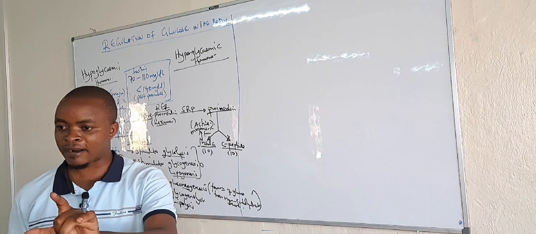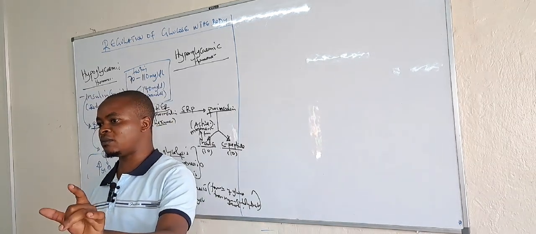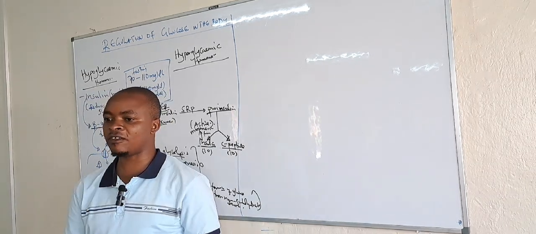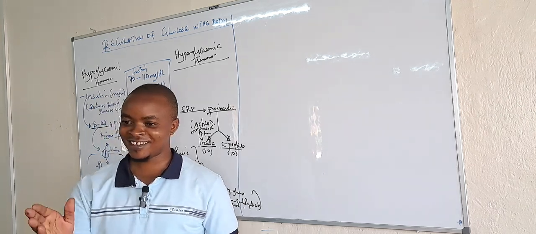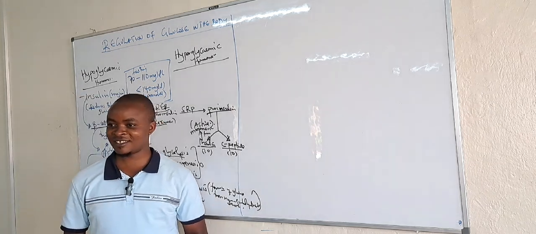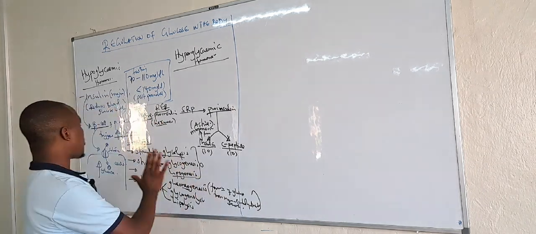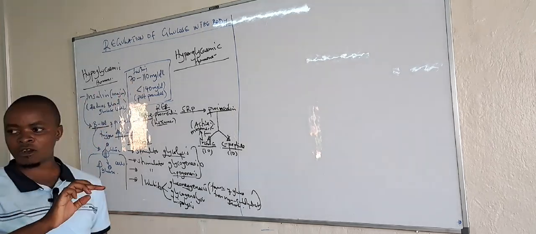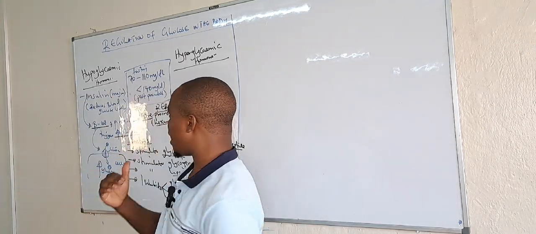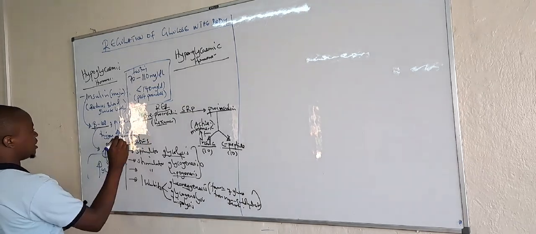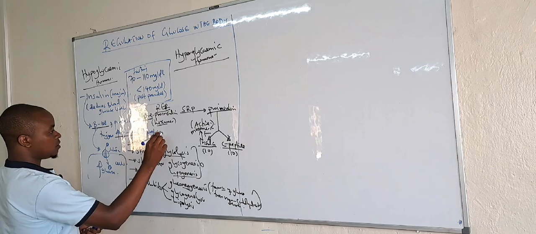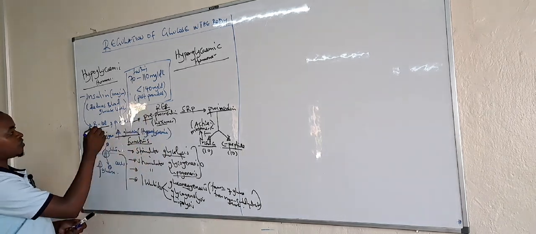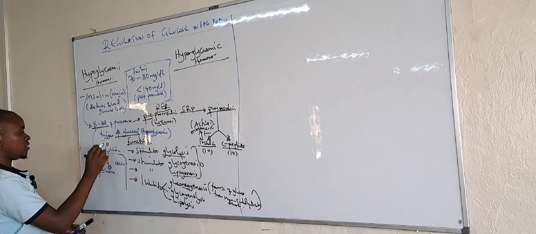From the rough endoplasmic reticulum you go to the Golgi apparatus, then to the secretory vesicles. You remember the endomembrane system of the cell. I think it was not easy. It was really work. So this is what we call a hypoglycemic hormone, triggered by hyperglycemia. That's why we said an increase in sugar level, hyperglycemia, triggers beta cells to release insulin.